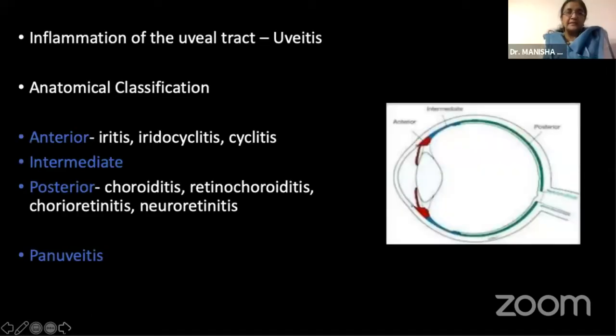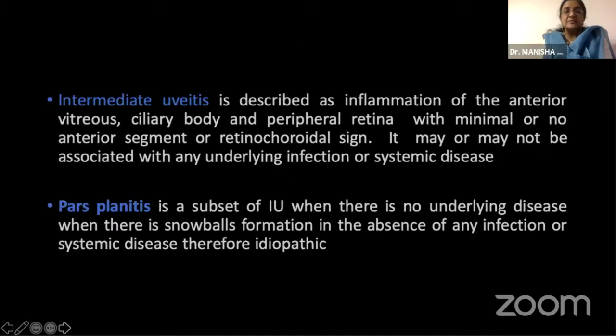As we all know, the anatomical classification divides uveitis into anterior, intermediate, posterior, and panuveitis. Intermediate uveitis is described as inflammation of the anterior vitreous, ciliary body, and peripheral retina with minimal or no anterior segment sign or retinochoroidal sign. It may or may not be associated with any underlying infection or systemic disease. However, pars planitis is a subset of intermediate uveitis when there is snowball formation in the absence of any infection or systemic disease, and therefore, primarily it is idiopathic.